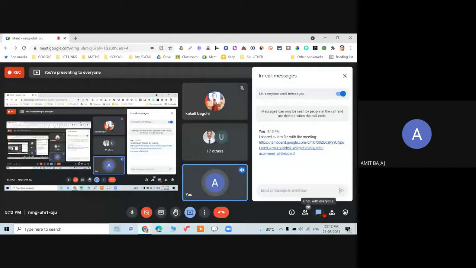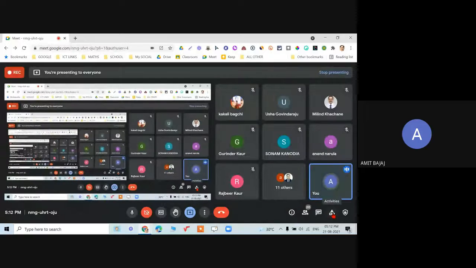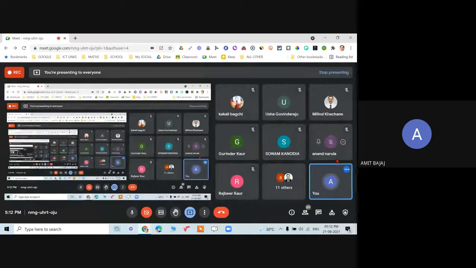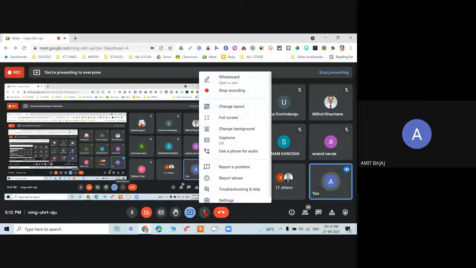Since I'm using my official account, you can check it out. When I go to these three dots, refer to this triangle, square, and circle type of thing, it's activities. When I click on this, you can see one option was whiteboarding as the Jamboard, the other was the recording. So I already have started with the recording. Once I again click on this, it will ask me to stop the recording. But if you are using your free Gmail account, the only thing is the recording feature is not available.